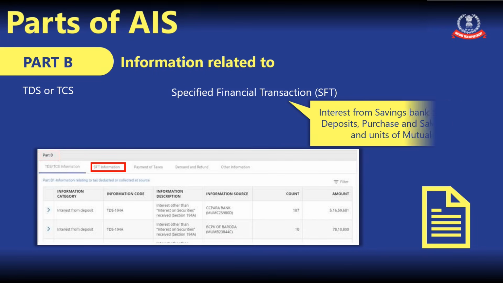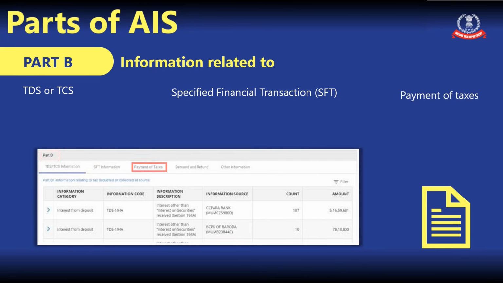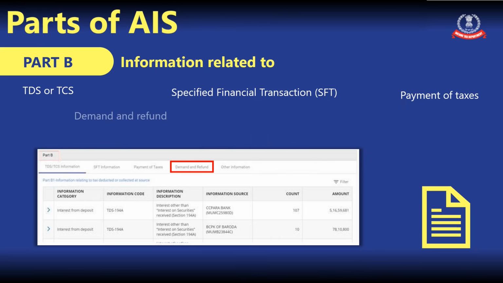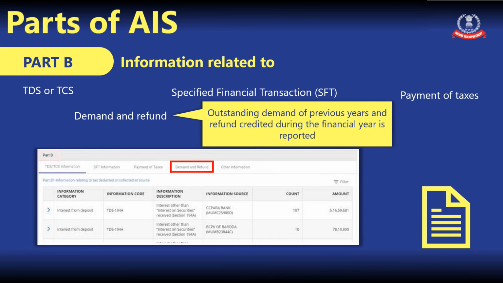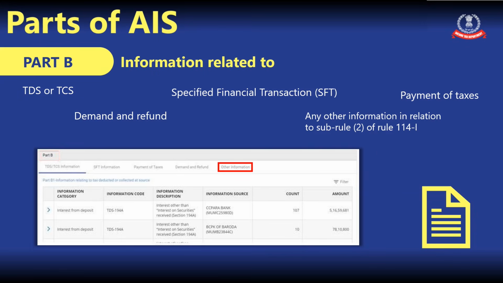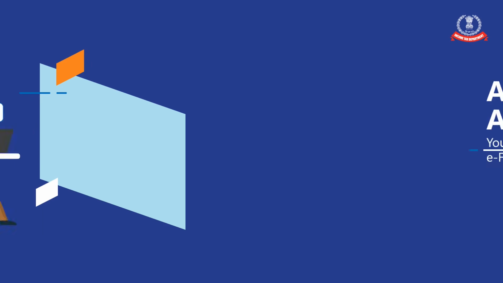In Part B only, you come across information related to payment of taxes, like the advance tax and self-assessment tax paid, which is reported here. Demand and refund, which includes outstanding demand of previous years and refund credited during the financial year, is reported in this section. It also contains information of interest on refund, outward foreign remittances, and purchase of foreign currency, and any other information in relation to Sub-rule 2 of Rule 114I.